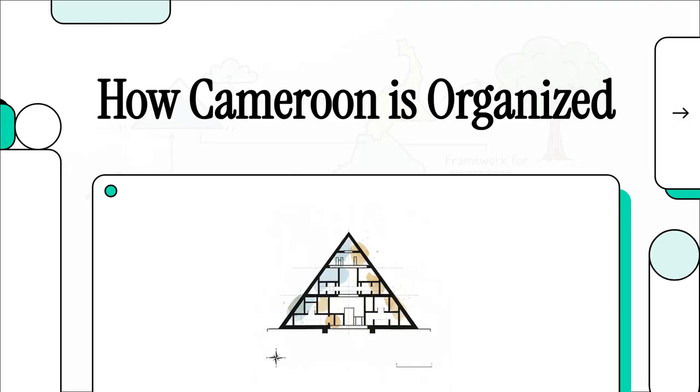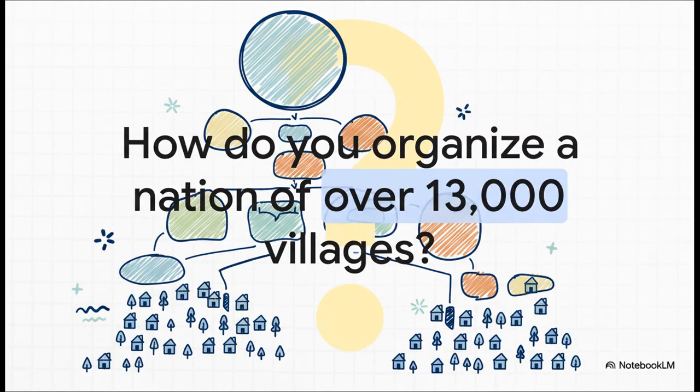All right, today we're going to try and unlock the blueprint of Cameroon. And look, it's so much more than just lines on a map. You can think of it as the operating system for a nation of absolutely incredible diversity. If you want to understand Cameroon, you've got to understand this system. Just think about that for a second.